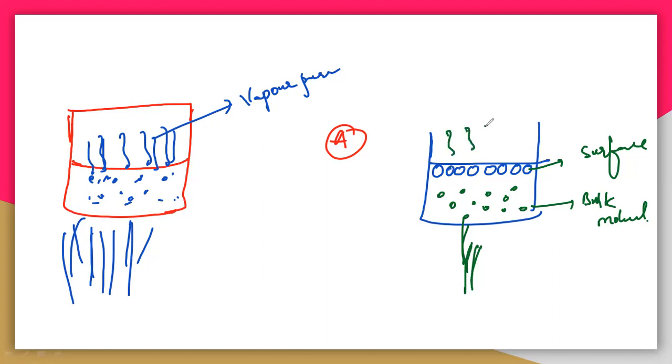That means vapors will be formed here, which means the vapors are produced only by the surface molecules. We cannot get the vapors of the bulk molecules, because the bulk molecules are inside of the container. So vapors are only obtained from the surface molecules.